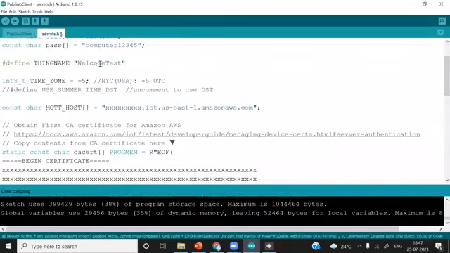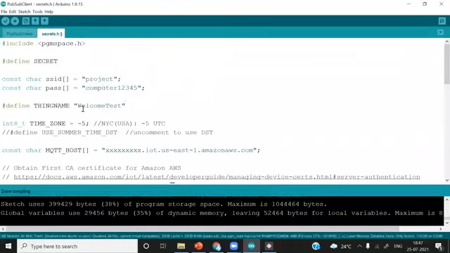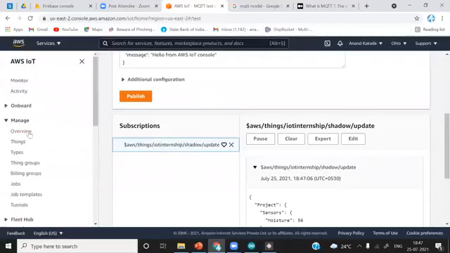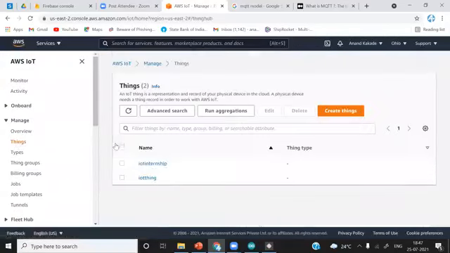Go to secrets. We'll start from the beginning. We have already changed the SSID and password. Next is the thing name. What is the name of our thing? Go to manage, go to things, and this is the name of the thing we created, IoT internship.